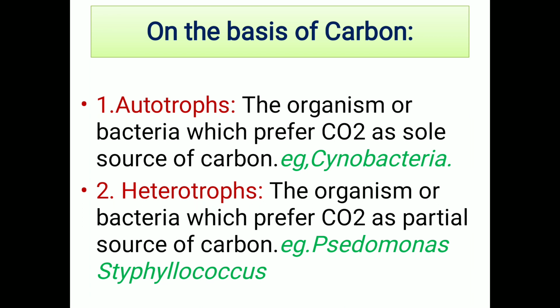For example, cyanobacteria. Second one is heterotrophs. That is the organism or bacteria which prefer CO2 as a partial source of carbon. That means from CO2 they obtain some part of carbon and the remaining from other substances. So it is called heterotrophs or heterotrophic bacteria. For example, Pseudomonas and Staphylococcus.